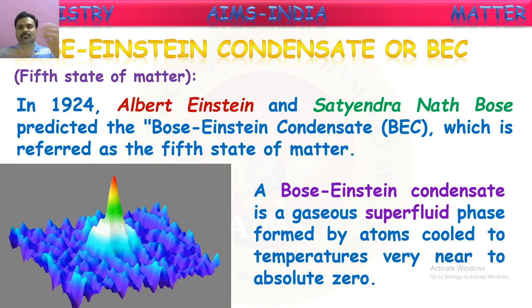Actually, in gases, molecules are continuously vibrating and moving here and there. When these gases are cooled to very low temperatures, nearly absolute zero temperature, what is absolute zero here, children? It is 0 Kelvin, which is also known as minus 273 degrees Celsius. If you cool a gas to this temperature, all the molecules come to a freezing position and form a superfluid phase, that is called Bose-Einstein condensate or BEC.